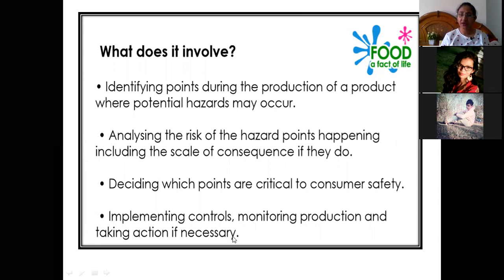Proper monitoring of every step of production is very important, so that we may be able to identify the possible risk that can happen at any point during the process.